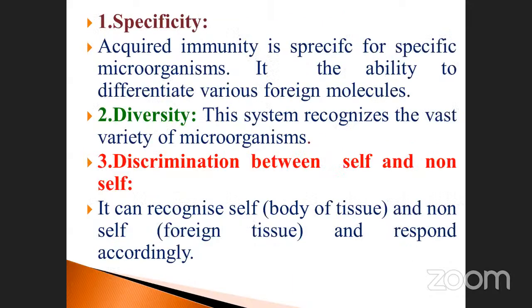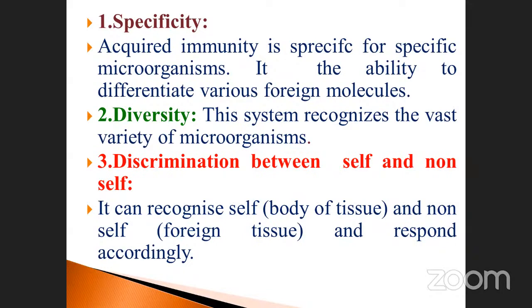See, specificity. Acquired immunity is specific for a specific microorganism. We will not use the typhoid vaccine for cholera, isn't it? Each one has a specific vaccination. That is the reason. Immunity is the ability to differentiate various foreign molecules. The specificity applies to cholera and also typhoid, mumps, measles, or whatever it may be, cancer, and COVID also. Each pathogen has a different resistant ability, capacity. That is called specificity, the first one.